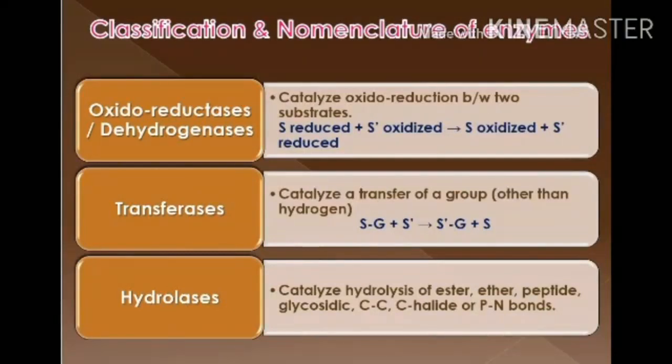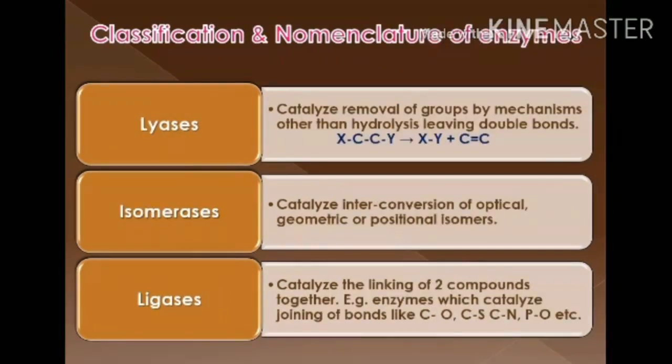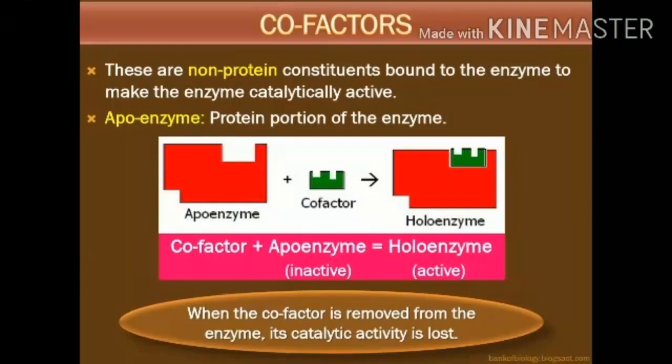Now, different types of enzymes, or nomenclature of enzymes: oxidoreductases, transferases, hydrolases, then lyases, isomerases, and ligases. So these are 6 classes of enzymes according to international nomenclature, and they involve different types of enzymatic reactions.